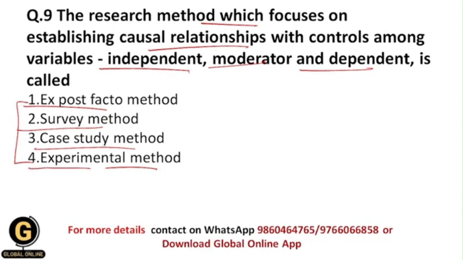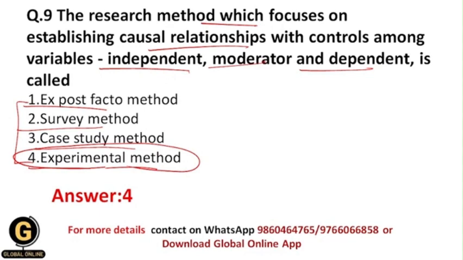Now until now all of you have understood that whenever I want to focus upon establishing causal relationships, and as well along with that if I want to control over the variables, then obviously I will follow the experimental method, because this is the only method in which I will be having the control over the variables completely.